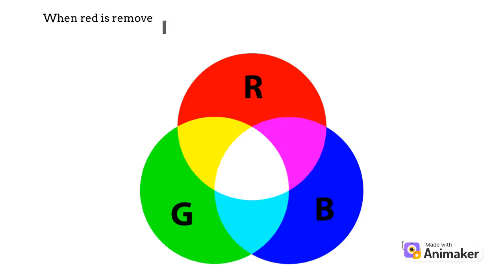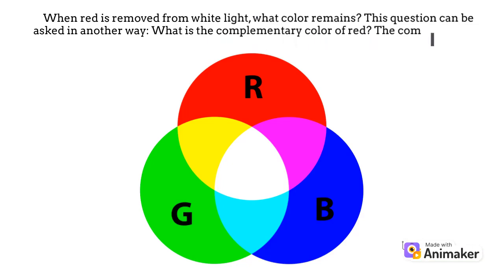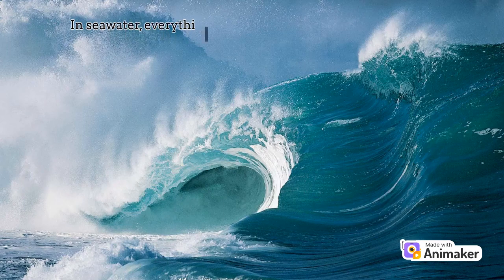When red is removed from white light, what color remains? This question can be asked in another way: what is the complementary color of red? The complementary color of red is cyan, bluish-green. In seawater, everything at these depths has a cyan color.